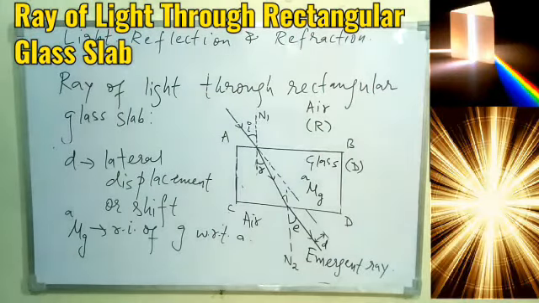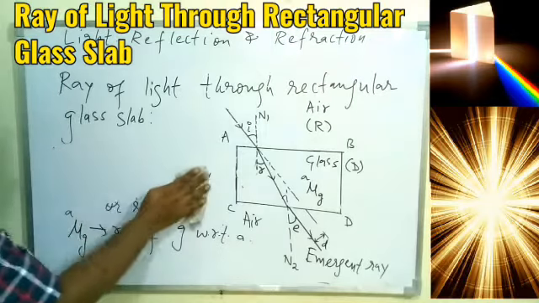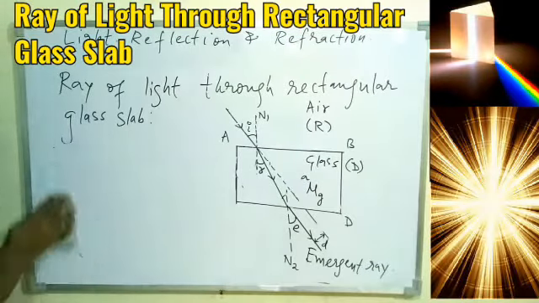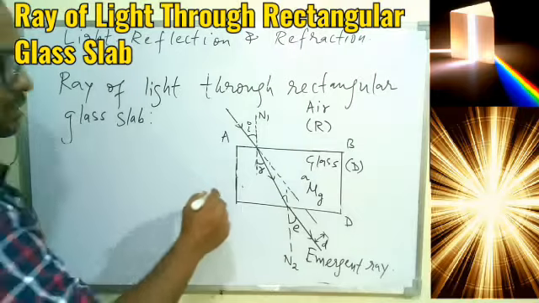So let's understand the different terms. I hope you understood lateral displacement, refractive index of glass with respect to air, angle of incidence, angle of refraction, and one more thing we are going to talk about.